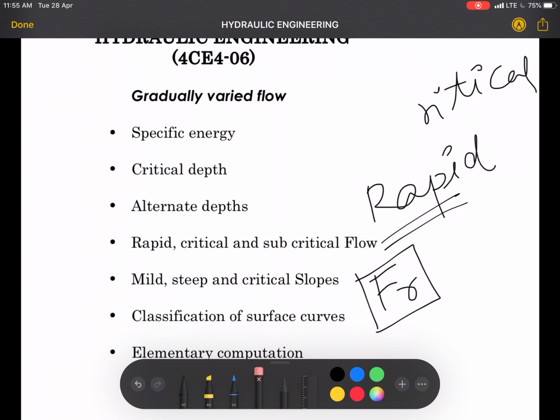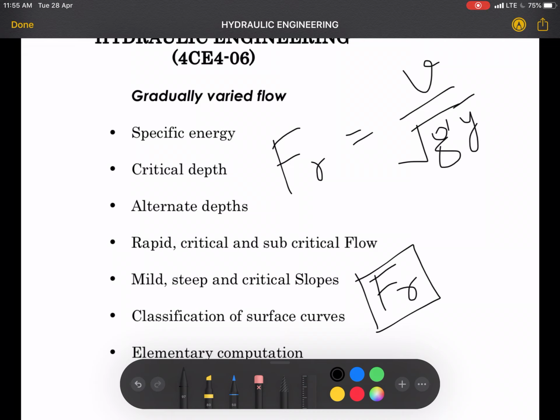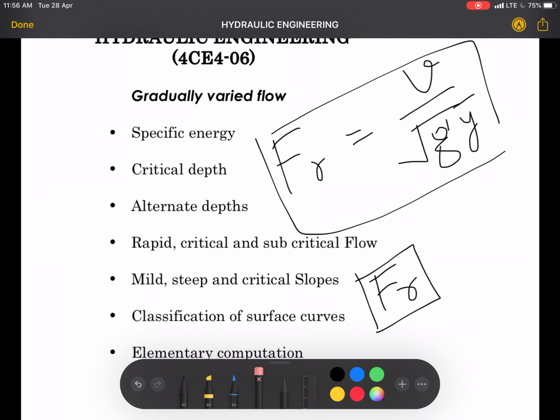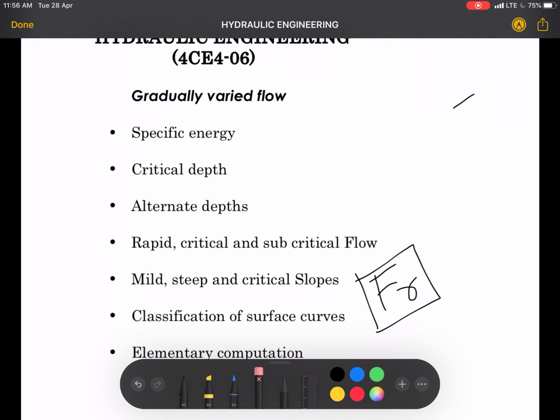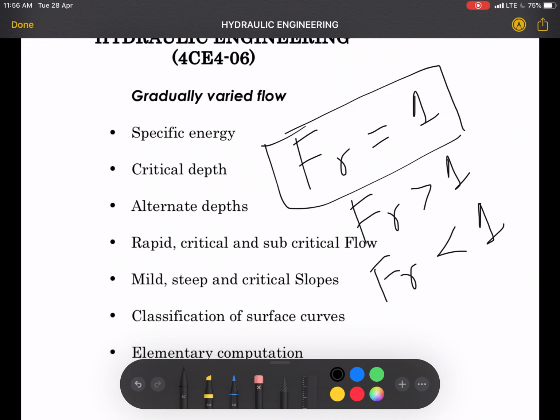So Froude's number is what? Froude's number is nothing but V upon root of G into Y. If this number is equal to unity, then the flow is termed as critical flow, the depth of flow is termed as critical depth. If the Froude number is greater than 1, then the flow will be supercritical, and if the Froude number is less than 1, then the flow will be subcritical.